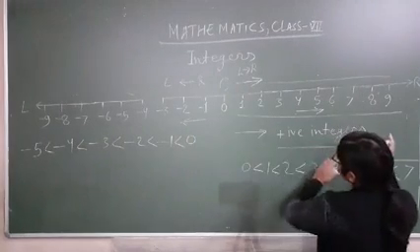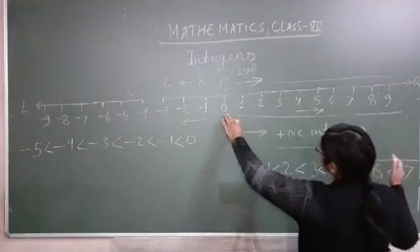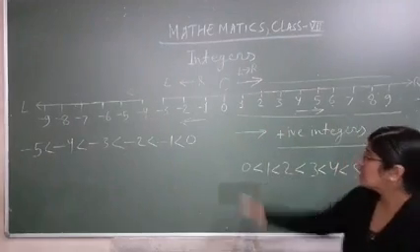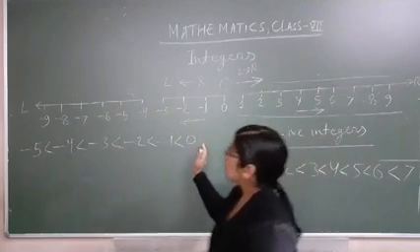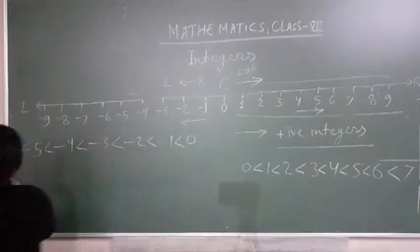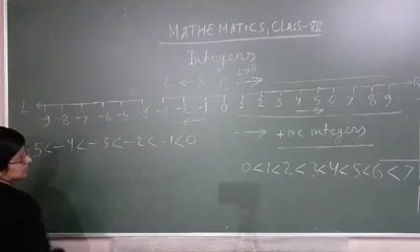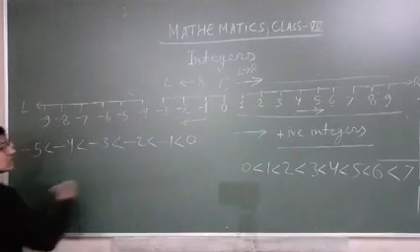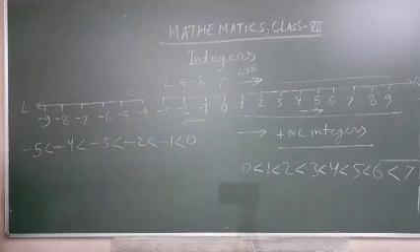In the right side of 0, 0 के right side में numbers are in increasing order. Here we say numbers are in ascending order. So here, on the left, we will say numbers are in descending order.